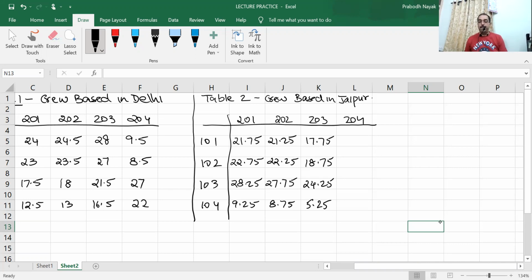6:45 p.m. Nine hours less than the second column. 9 hours less than the second column. So 21 minus 9 is 12.25. 22 minus 9 is 13.25. 27 minus 9 is 18.75. And this will be 23.75.